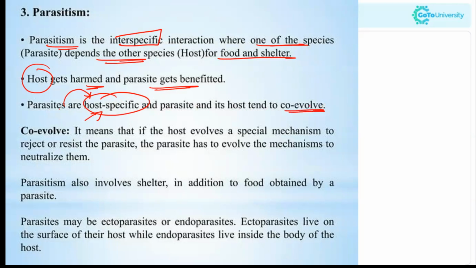Co-evolving means if the host evolves a special mechanism to reject or resist the parasite, the parasite has to evolve a mechanism to neutralize it. So parasitism involves shelter in addition to food obtained by a parasite.